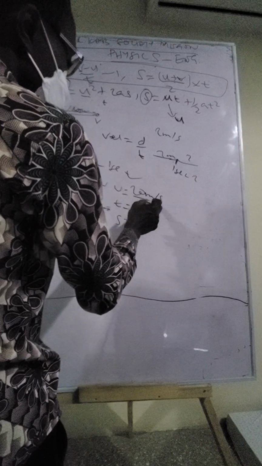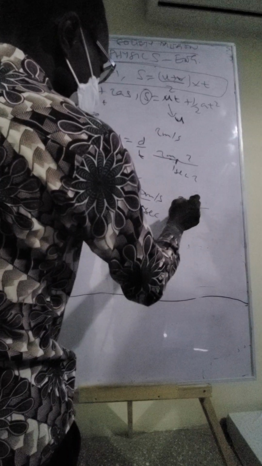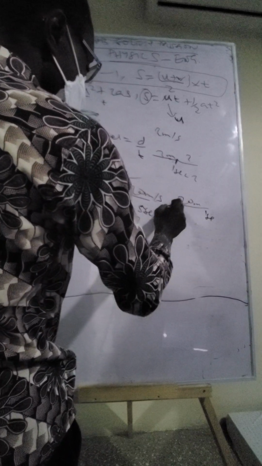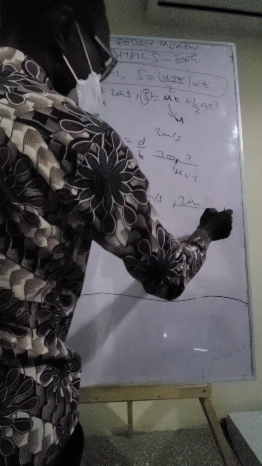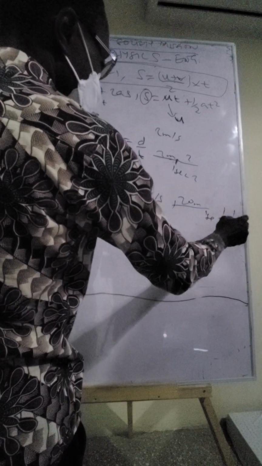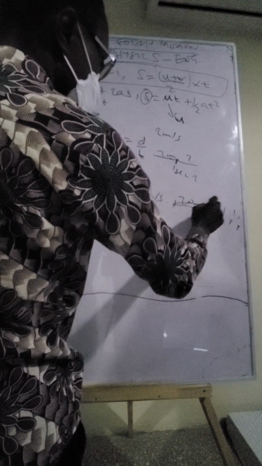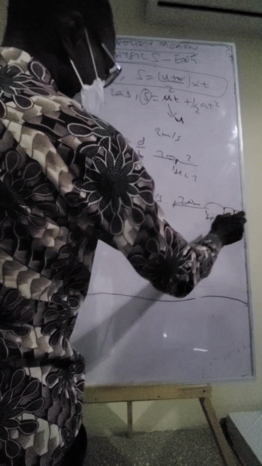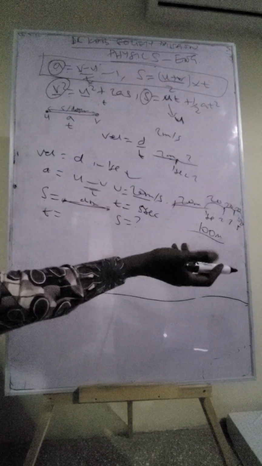If it is moving 20 meters per second, it means it moves 20 meters in 1 second, and we are going 5 seconds. So 1 second 20, another second 20, another 20, another 20, and that is going to give you 100 meters. If you use the formula too, you get it.